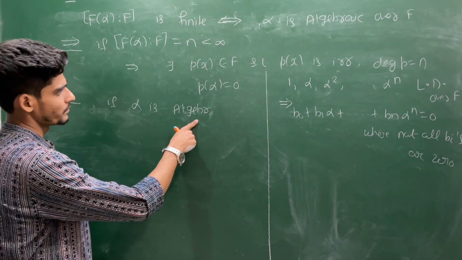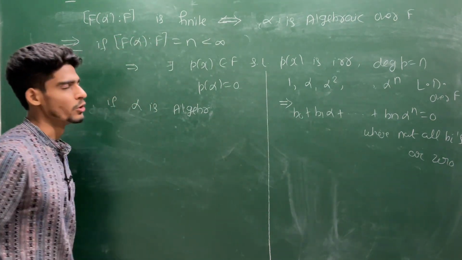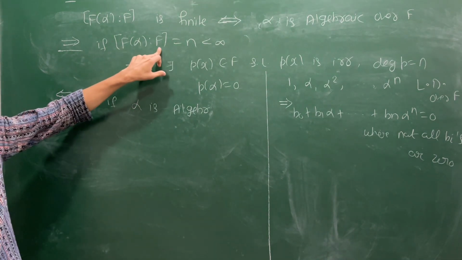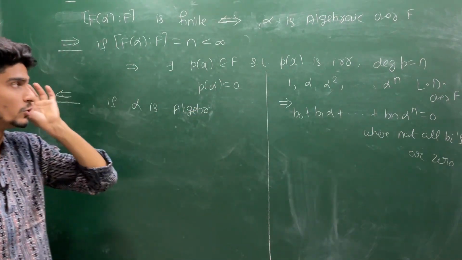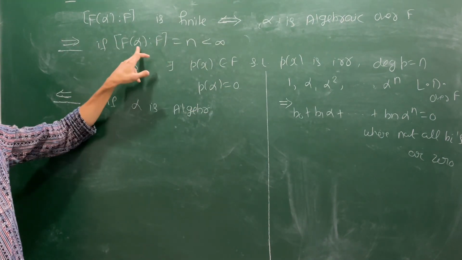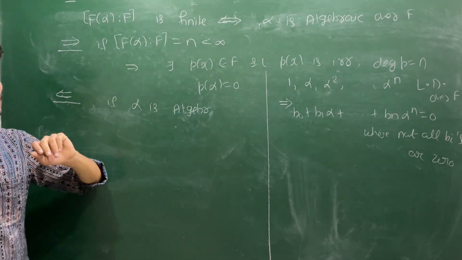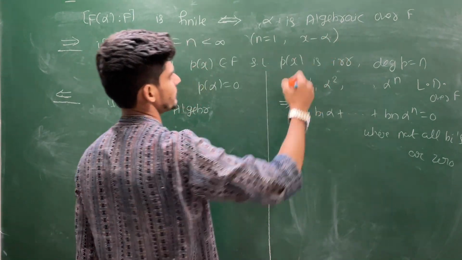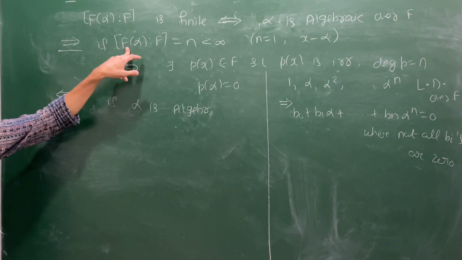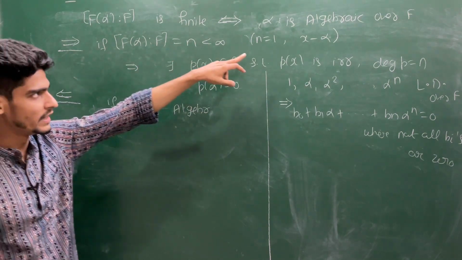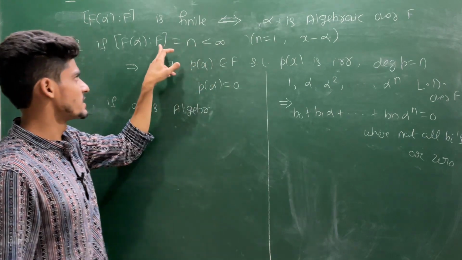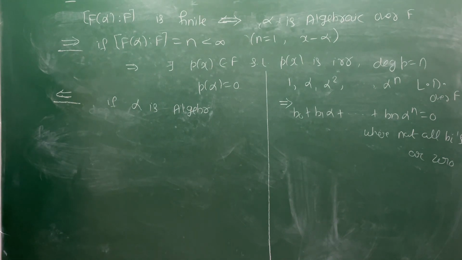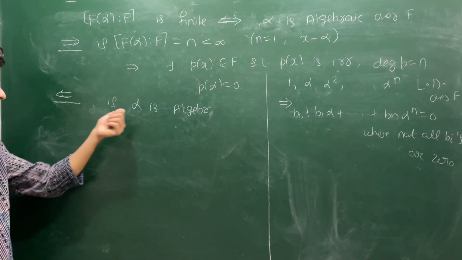But I must say this proof is better, because here we do not know whether this alpha is a member of F or not. But here it is not necessary to verify whether this alpha is inside F or not, because if alpha is inside F, then this n must be 1. If n is 1, you can take this polynomial x minus alpha, because alpha is inside F, that means you can define this x minus alpha polynomial. This x minus alpha is defined over F x, and this is a polynomial which satisfies alpha. So alpha is an algebraic element.